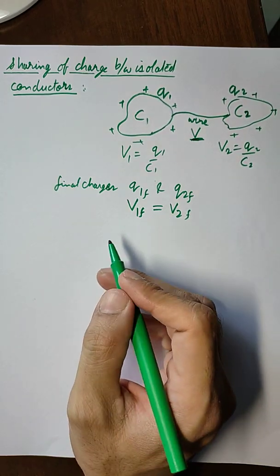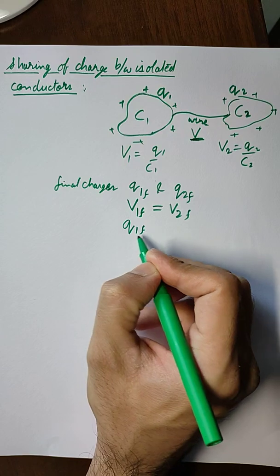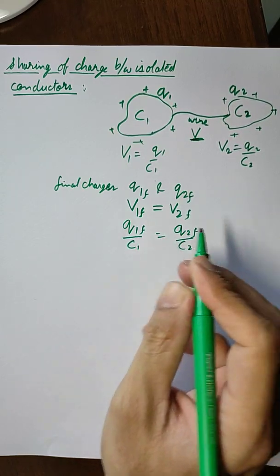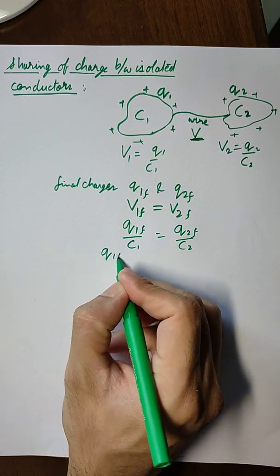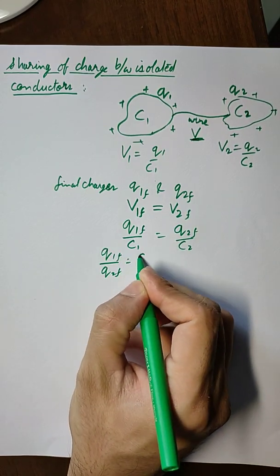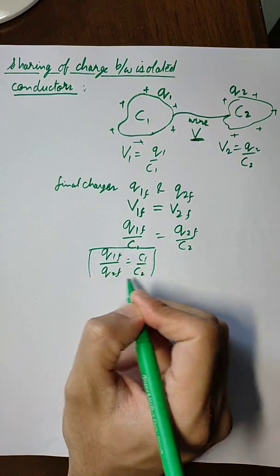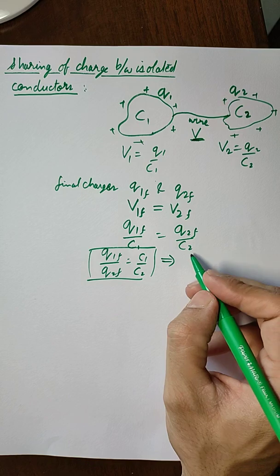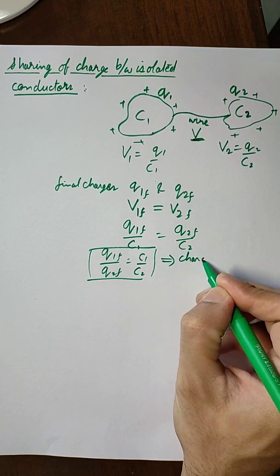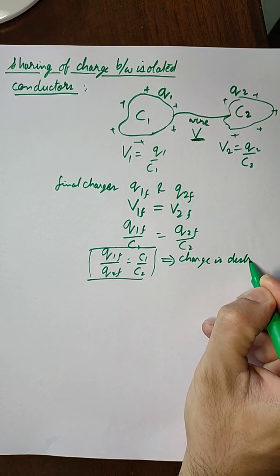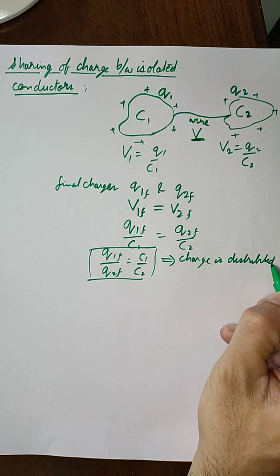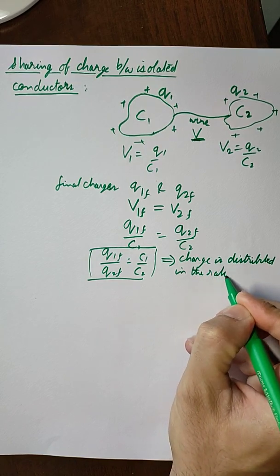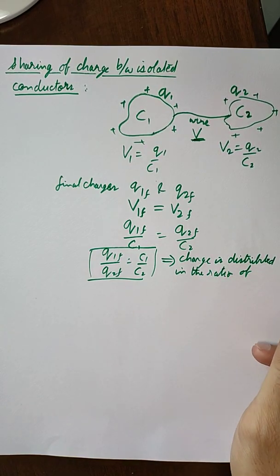So if we substitute the formula, Q1F upon C1 will be equal to Q2F upon C2, or we can say Q1F upon Q2F will be equal to C1 upon C2. So this formula implies that charge is distributed in the ratio of